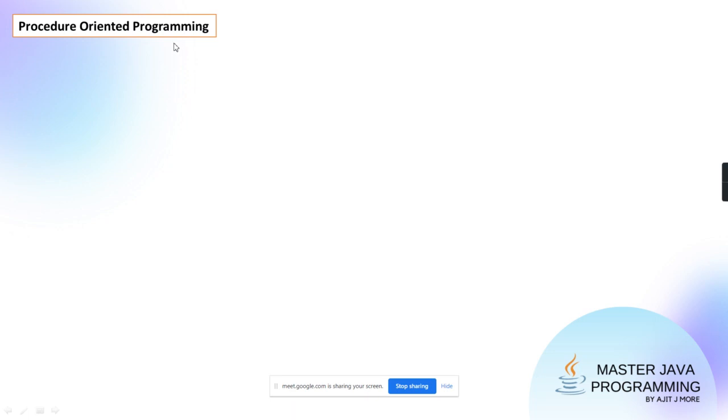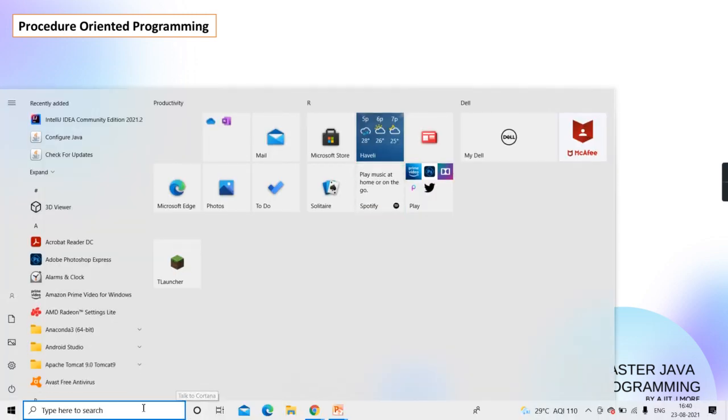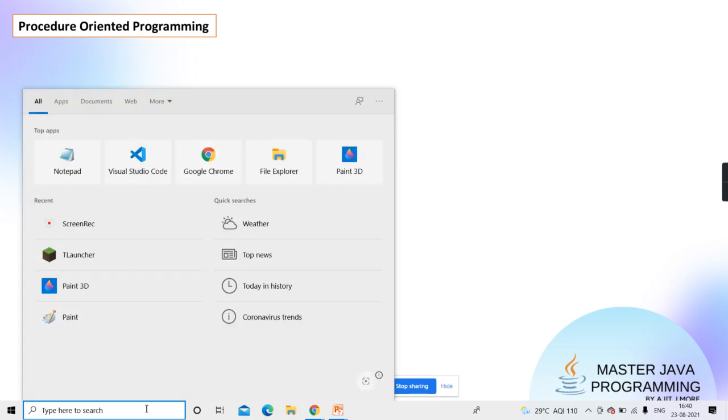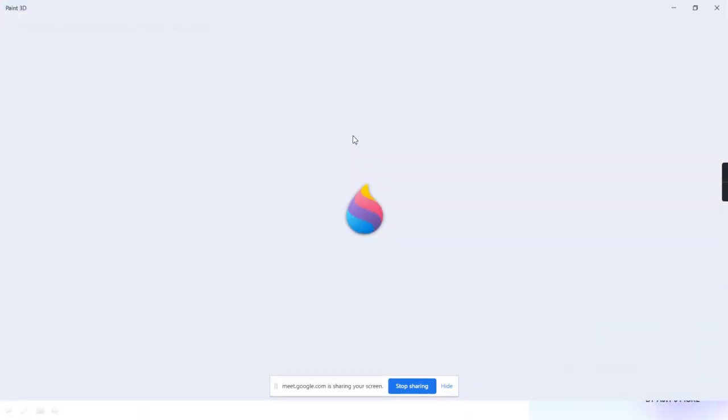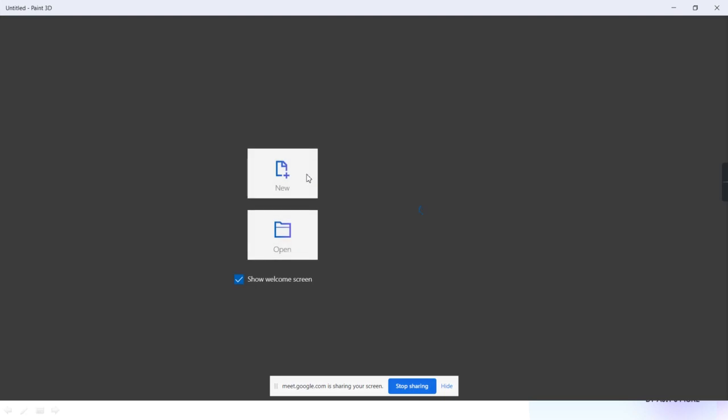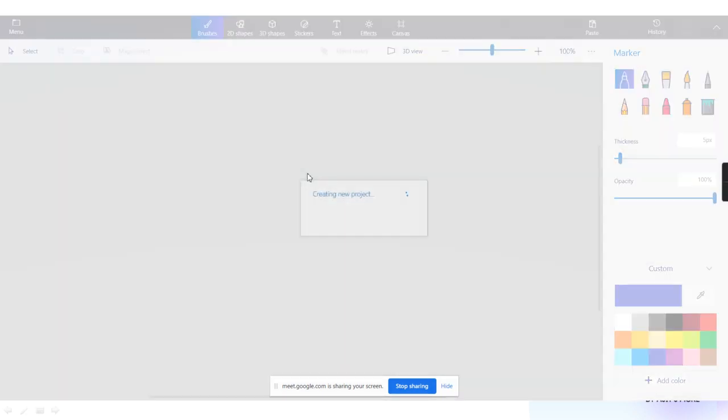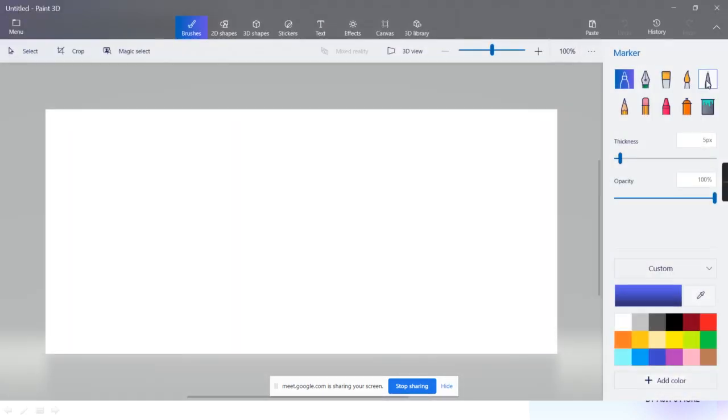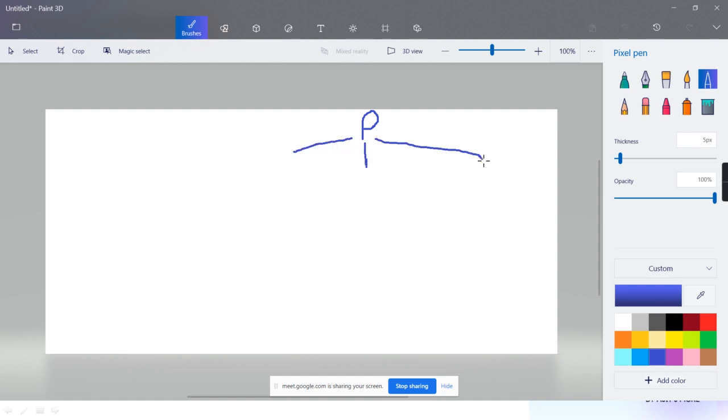Now in case of procedure oriented coding, what is done? Your problem is divided into sub problems. Whatever problem you want to solve, whichever programming problem you want to solve. I hope you all are hearing me carefully. So suppose this is your problem statement, any problem statement, and you want to write a program for it. So what does the procedure oriented approach say? Divide that problem, or visualize that problem, into smaller problems.